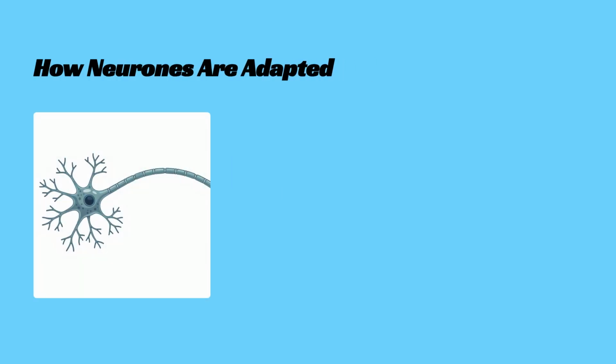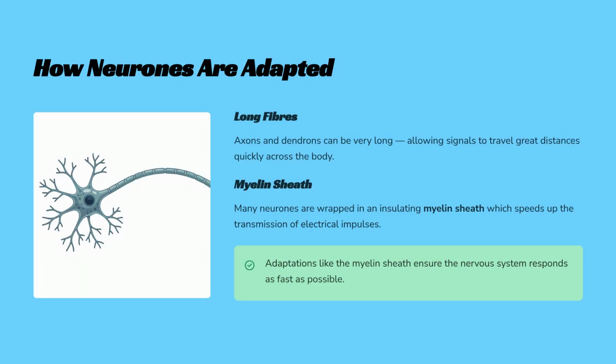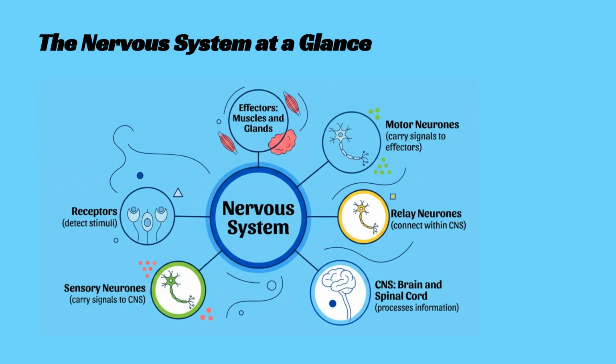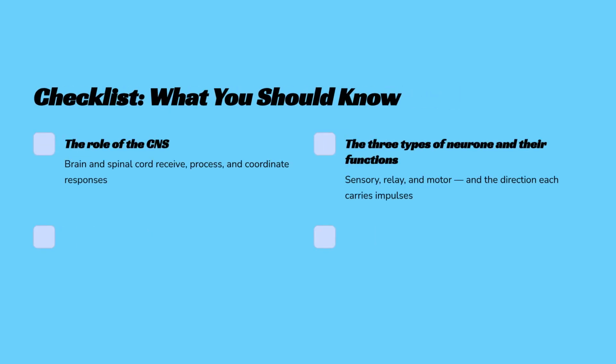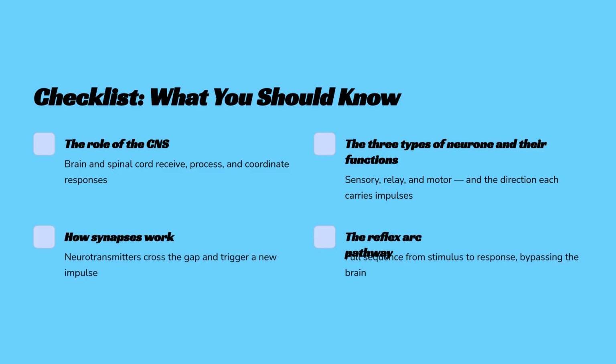Neurons are highly adapted for fast signal transmission. Their long fibers, like axons and dendrons, allow signals to cover great distances quickly across the body. Another adaptation is the myelin sheath, an insulating layer on many neurons. This insulation greatly speeds up the transmission of electrical impulses. As a quick revision checklist, make sure you know the role of the CNS, the 3 types of neurons and their functions, how synapses work, and the full reflex arc pathway.